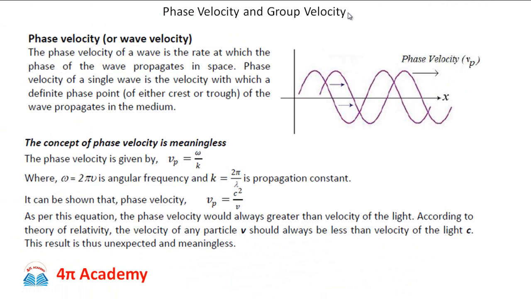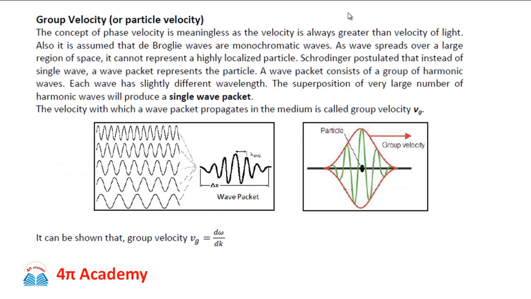Therefore it was suggested that a monochromatic wave representation of the particle is not sufficient. Hence, instead of a single wave, a large number of waves which slightly differ in their angular frequency as well as propagation constant should represent the particle in motion. The superposition of all such waves gives rise to an interference pattern or a hump, and this interference pattern or hump is called a wave packet.